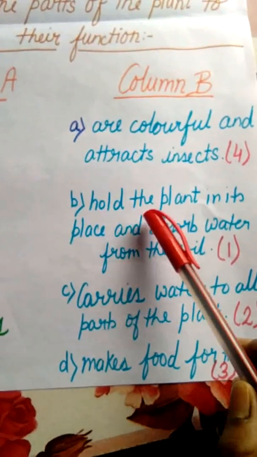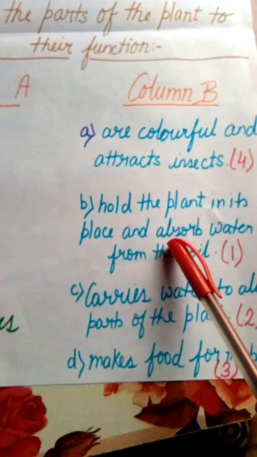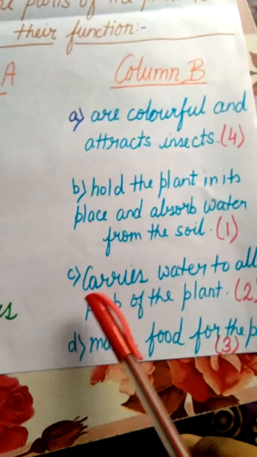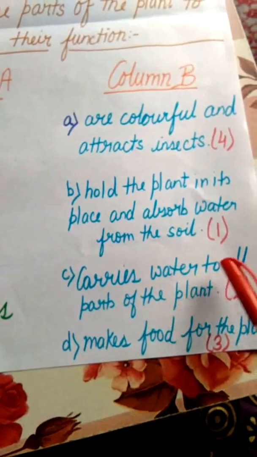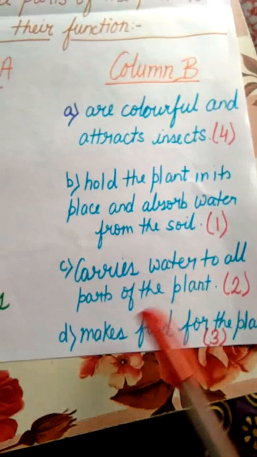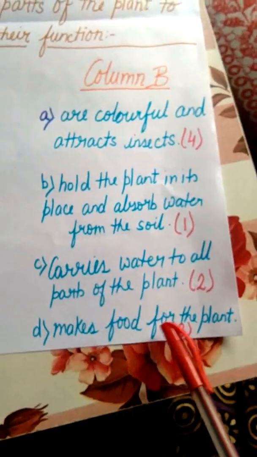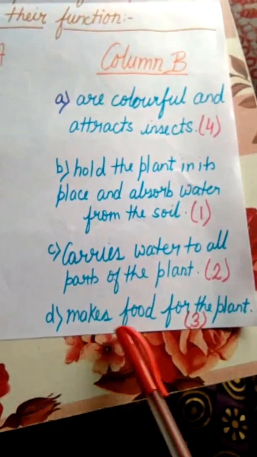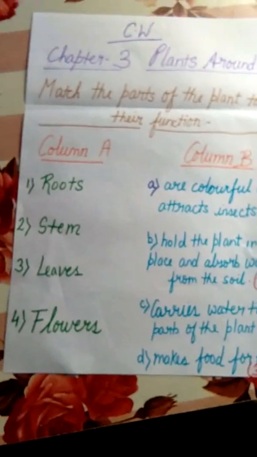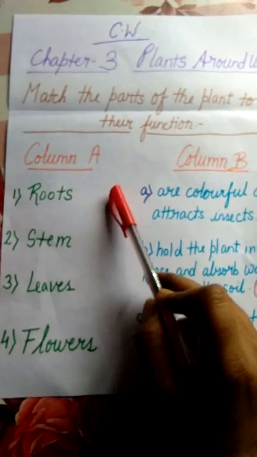B, hold the plant in its place and absorb water from the soil. C, carries water to all parts of the plant. D, makes food for the plant. So you have to do the matching number wise.